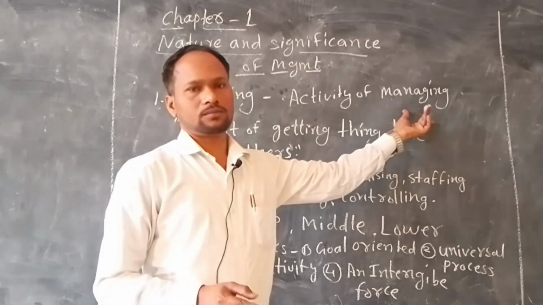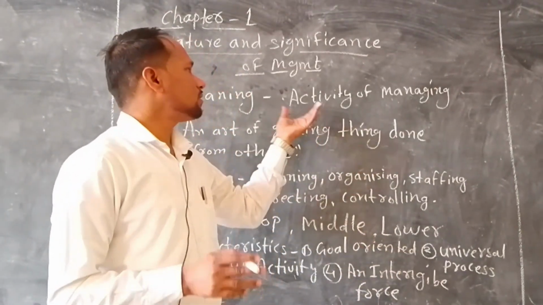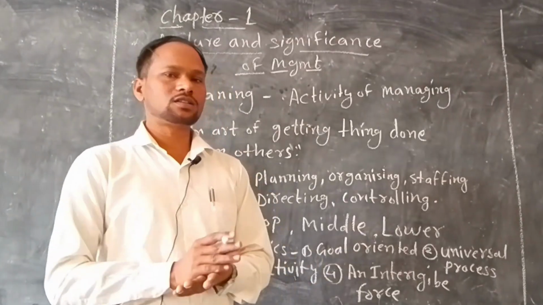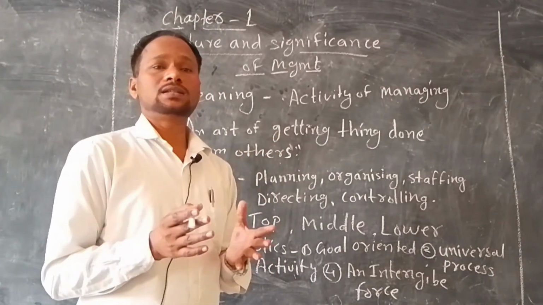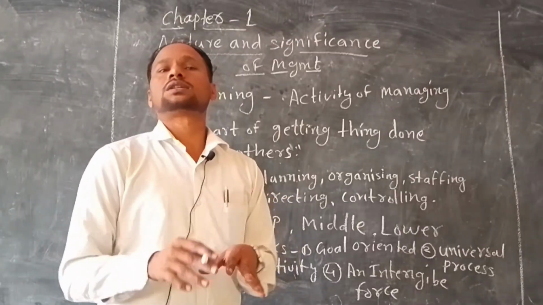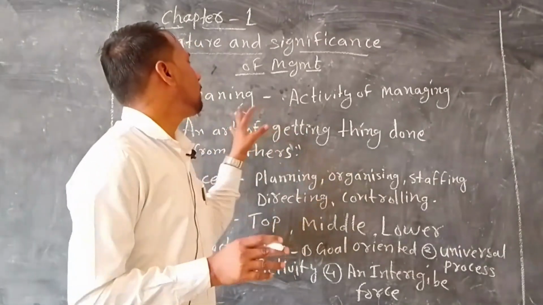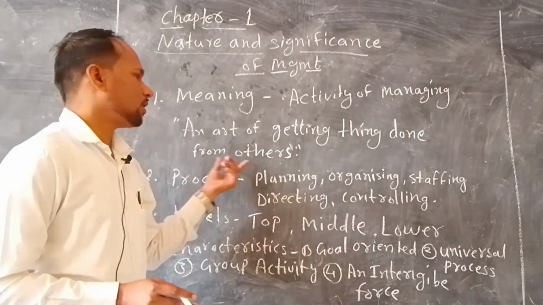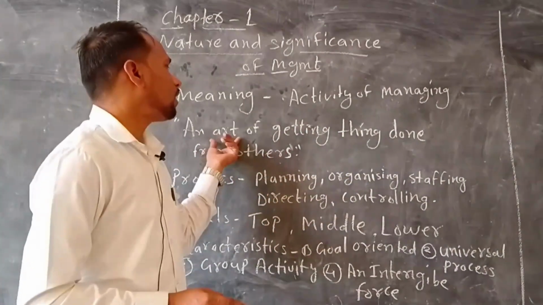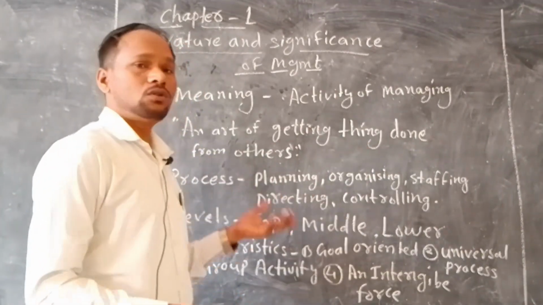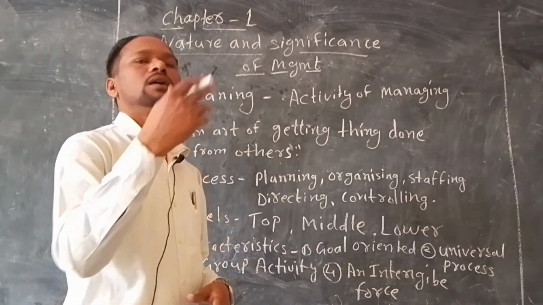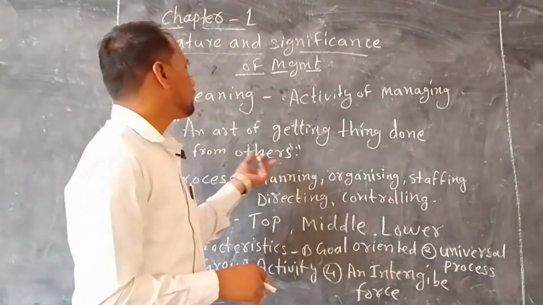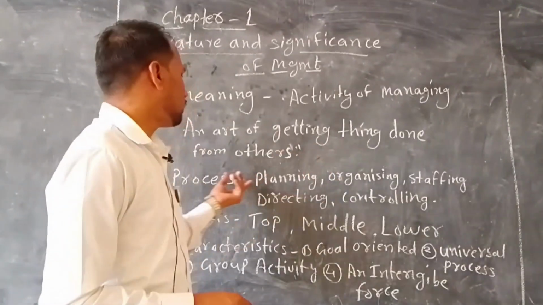Activity of managing. What does management mean? Activity of managing anything means if I give you some task, you will manage things according to the resources that you have. So that is management. Management is an art of getting things done from others. You have the quality that if you give some work to anyone, they do the work according to you. So that is management. It's an art of getting things done from others.